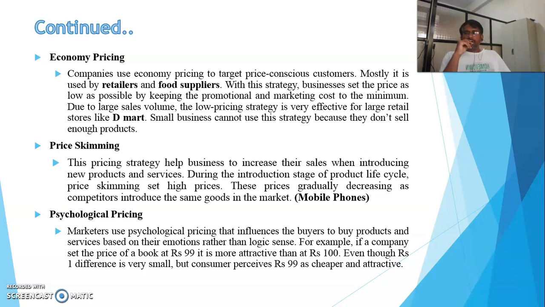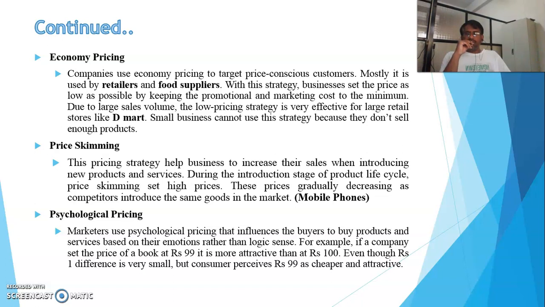The next strategy is price skimming. In this strategy, the company should understand the product life cycle, and according to that the price skimming strategy should be implemented. As we know, for mobile phones the product life cycle has a short span.